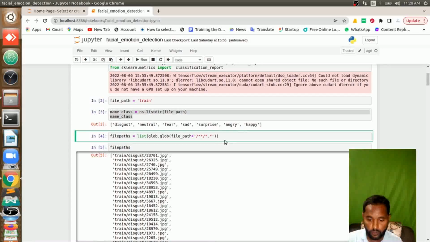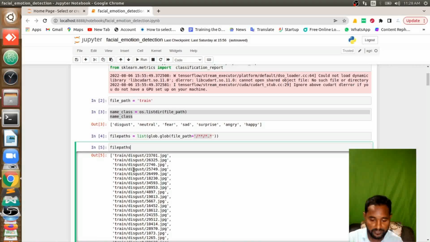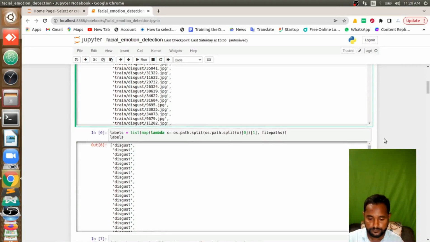And then glob. As I mentioned, using glob, I am entering 2 times slash. It means I am entering first into folders of the train, next into subfolders of the train. Okay, and I'm getting all the paths of the images. When I do that, I will get the complete file path. It means I will get the path of each and every image in the folder.